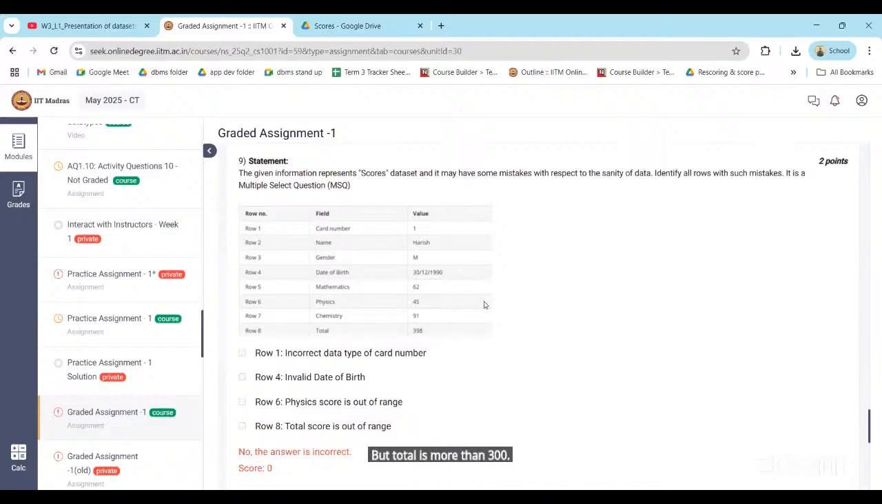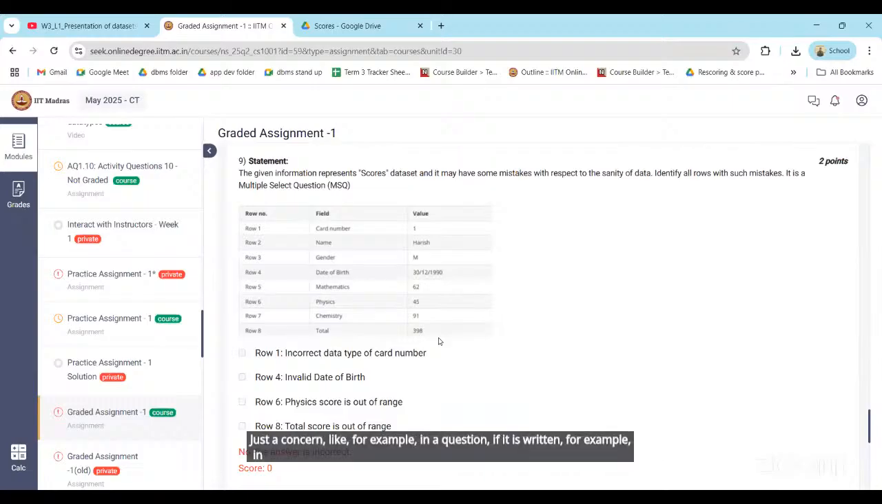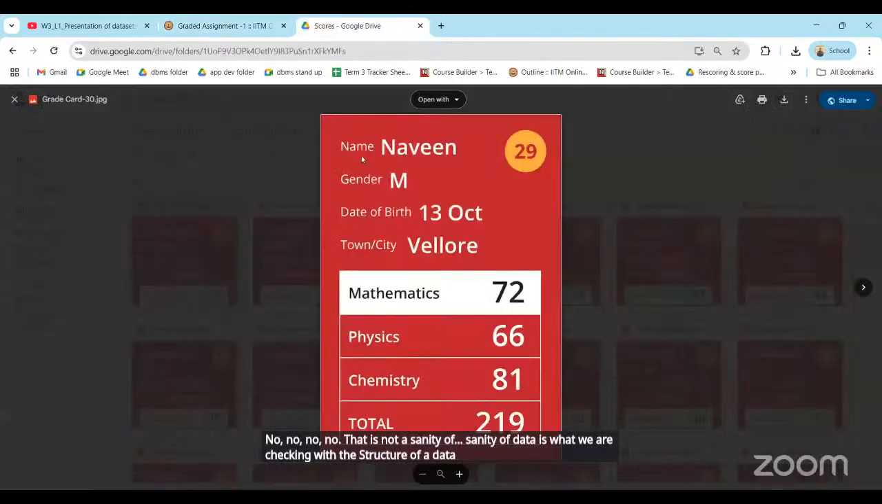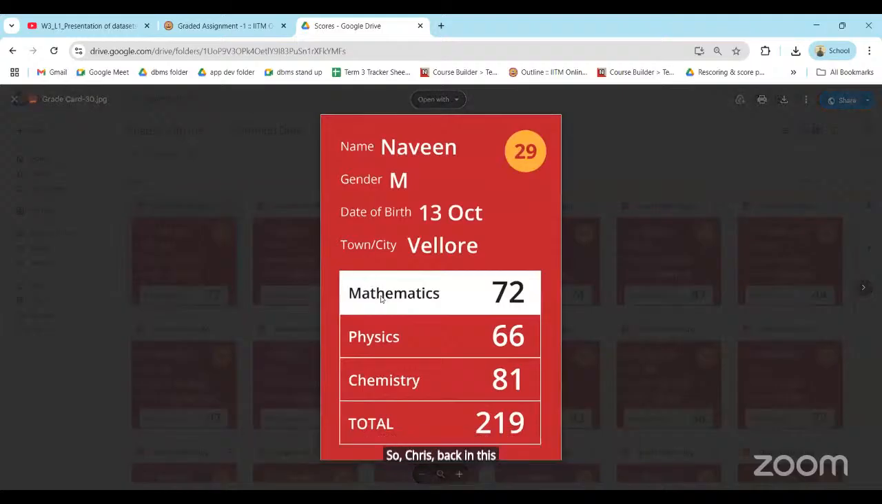Just a concern: for example, if a question says mathematics marks is 62, and in the data set marks is like 72, we should not check that. That is not sanity of data. What we are checking is whether the structure of the data is correct with respect to the score data set format, not the exact data. If you look at the common data, mathematics, physics, chemistry, all the marks are between 0 and 100.